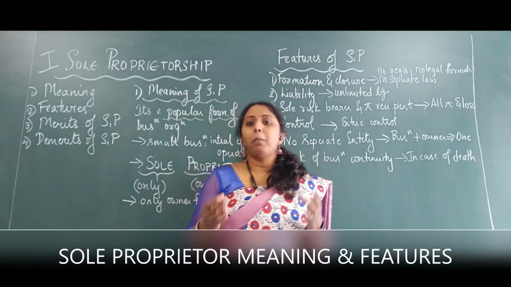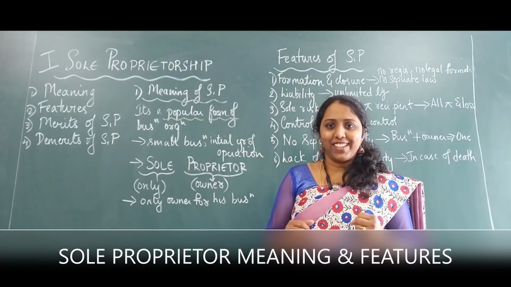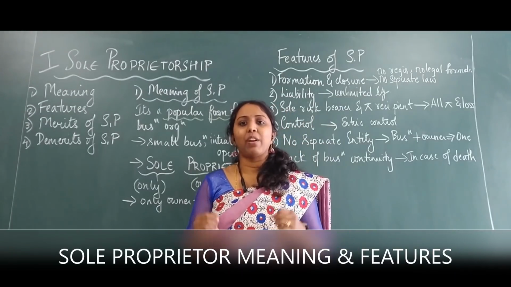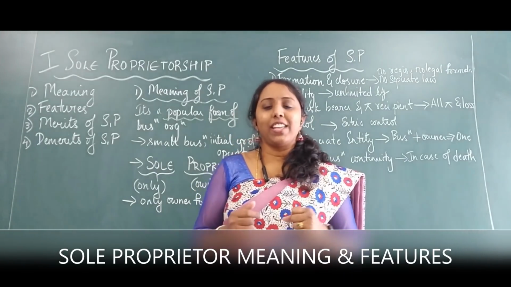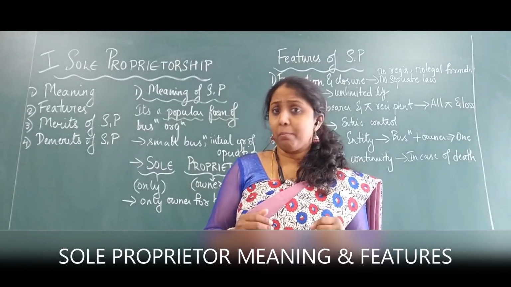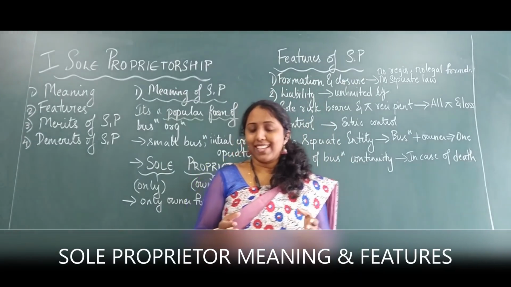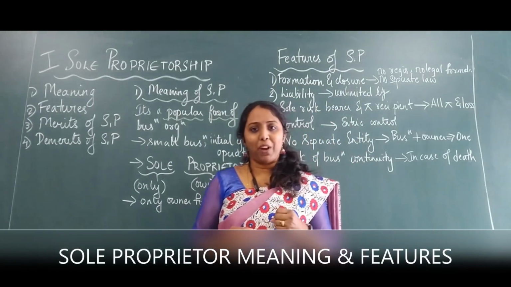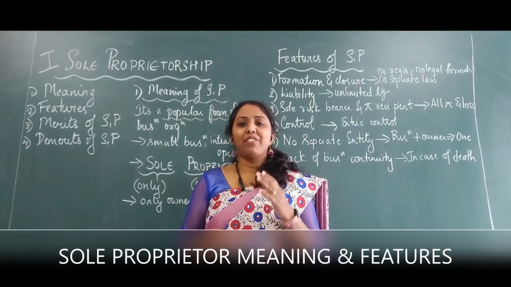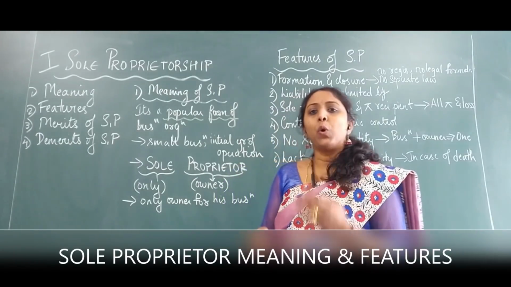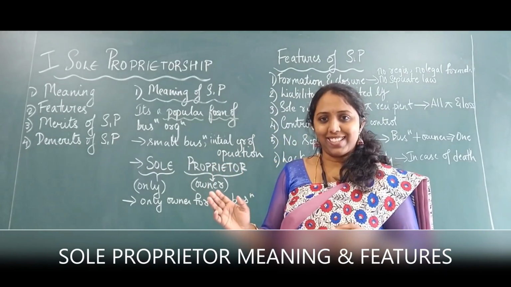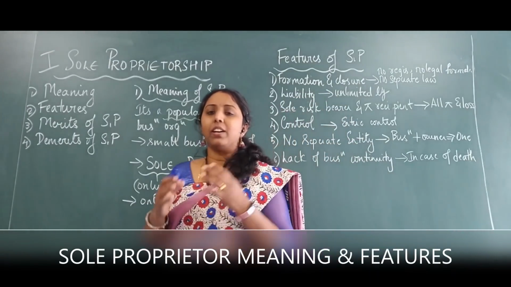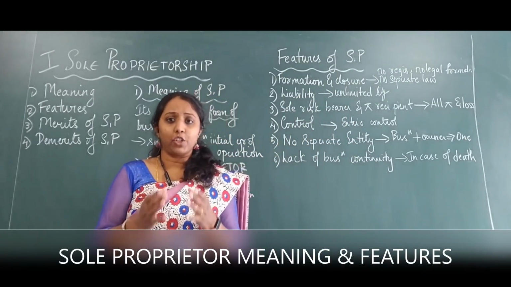This is a form of business organization. There are different types of business organizations, starting from sole proprietor, joint family, joint stock company, cooperative societies. So today we will be learning about sole proprietor. So I'm sure every day we bump into so many of these sole proprietors. Yes? So who is a sole proprietor and what is this word called sole proprietorship?